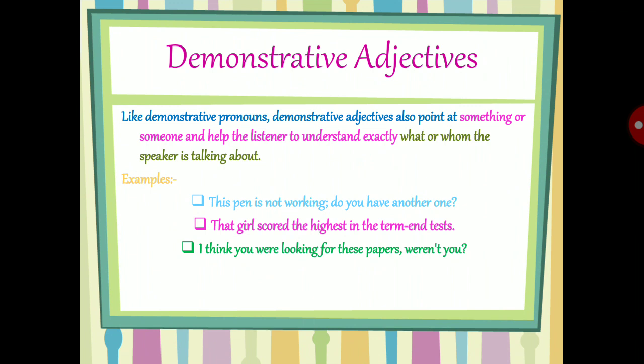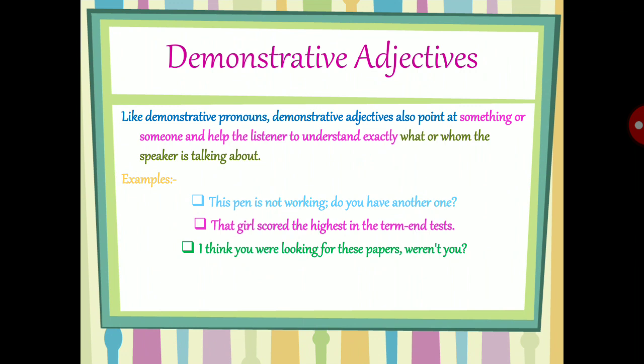Like the demonstrative pronoun that we have seen in the pronoun chapter, the demonstrative adjective also points at something or someone and helps the listener to understand exactly what or whom the speaker is talking about. You know what the demonstrative pronouns are? This, that, those, and these, right?